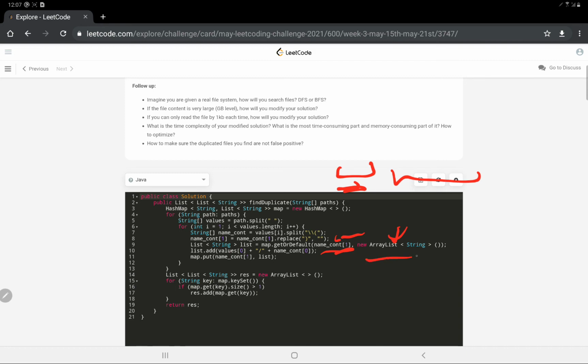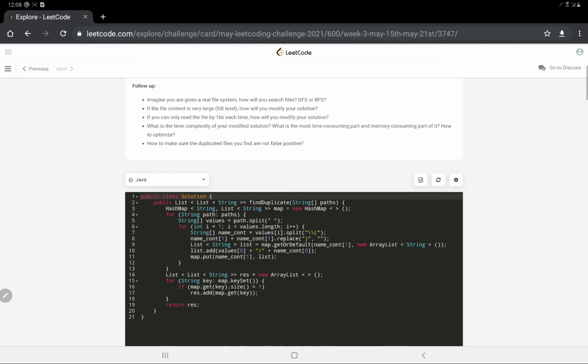If it's not, then the new array list would be created and the value would be added, and then it would be put into the map. So basically, the simple hash map approach: we see if the key-value pair exists. If it exists, then we simply add the value to the array list in the list variable, or we create a new array list for that variable and add the value, and then push it back to the hash map.